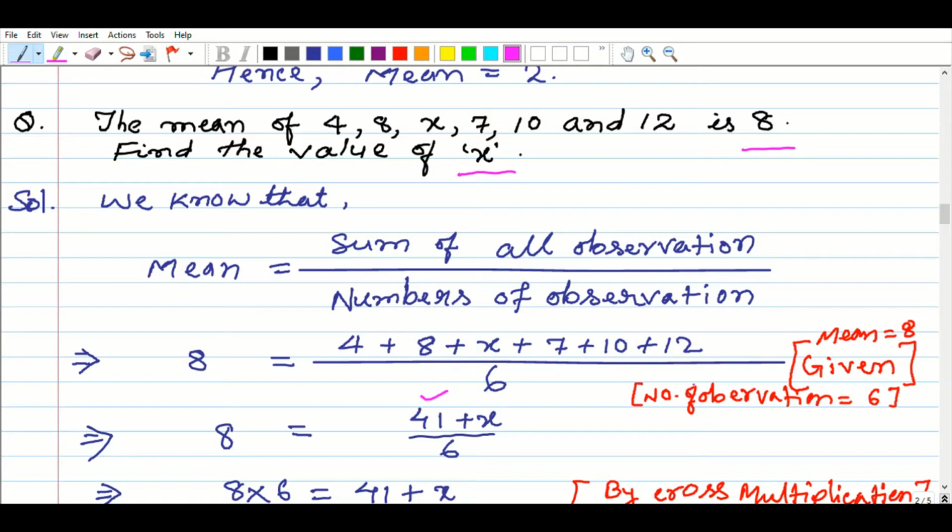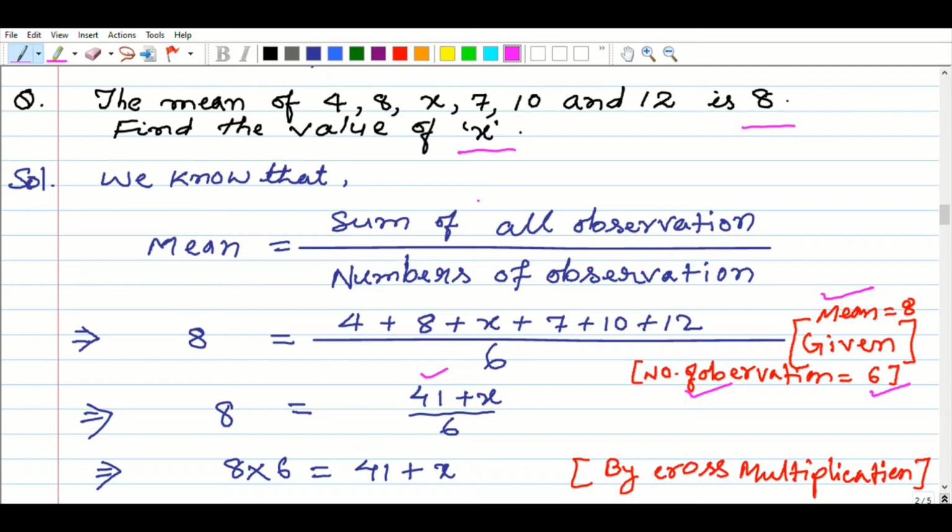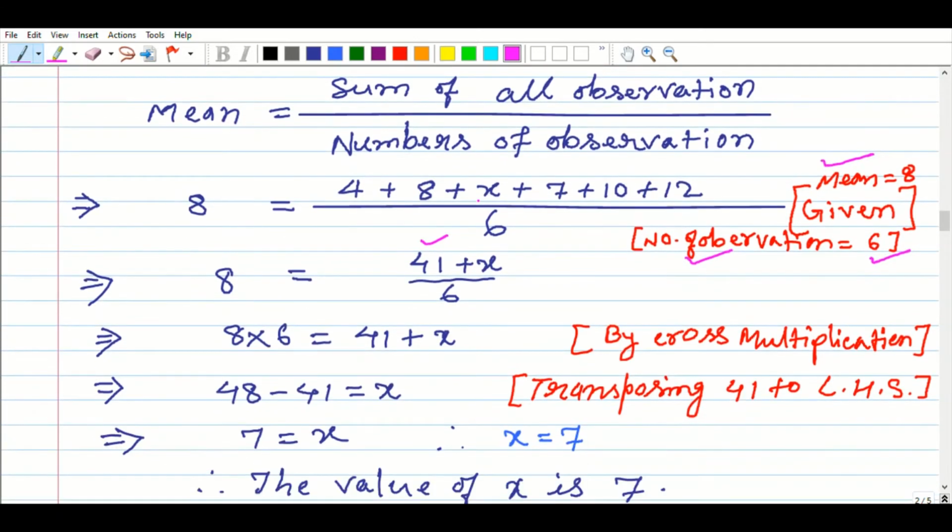Now here I have written given mean equals 8, and the number of observations is 6, as already shown in the data. So we can write 8 equals 41 plus x by 6. Here we apply cross multiplication, then 8 multiplied by 6 equals 41 plus x.